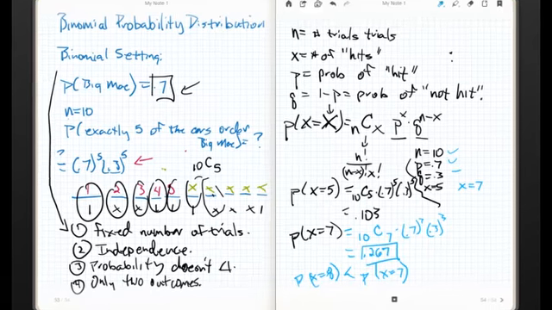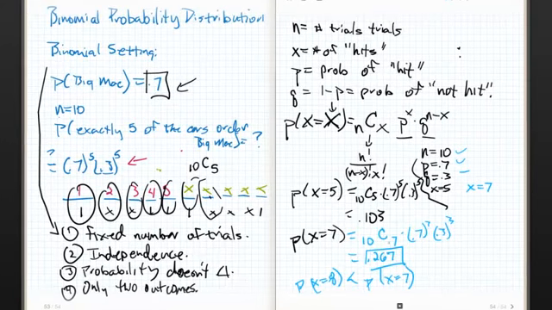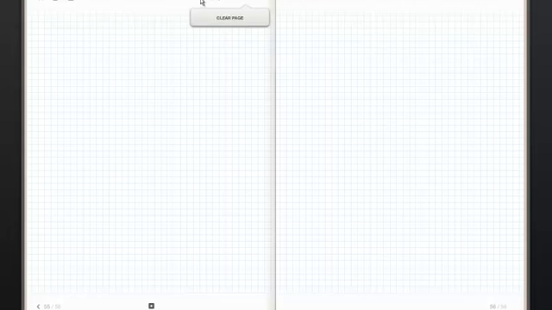Now, we haven't proven that yet, but that's our intuition. That's our sneaking suspicion. Now, let me show you what I meant by why I use hit and not hit rather than success and failure. Because a problem can be written as follows, and it can be really, really confusing. I'll show you what I mean.